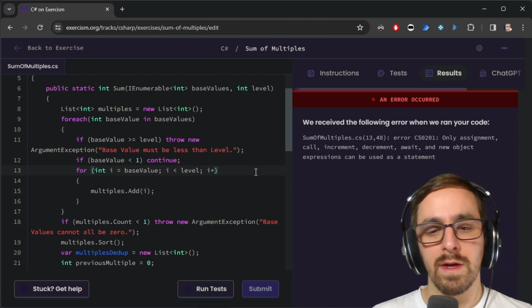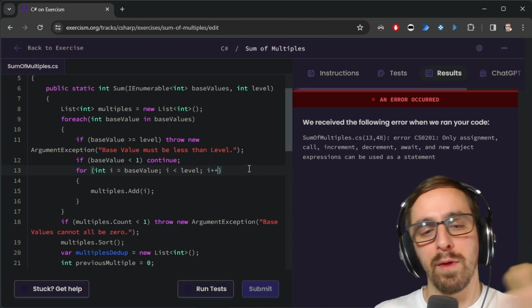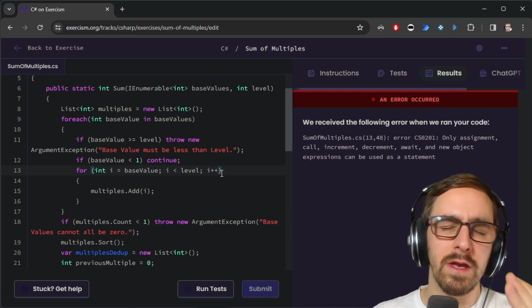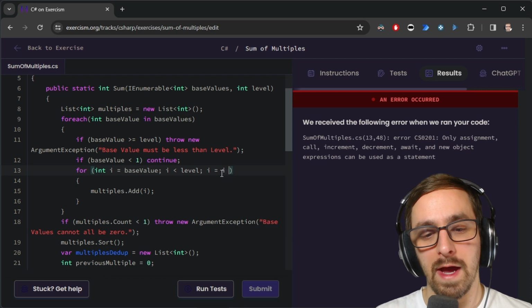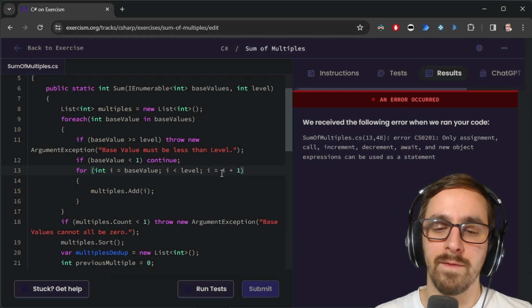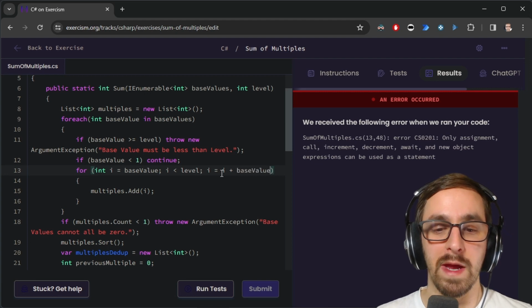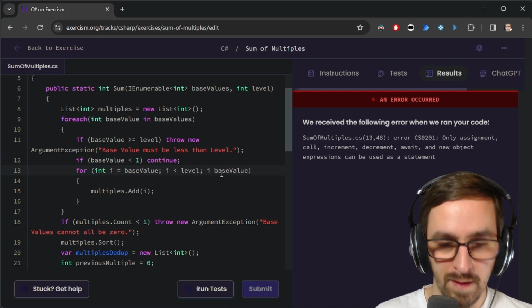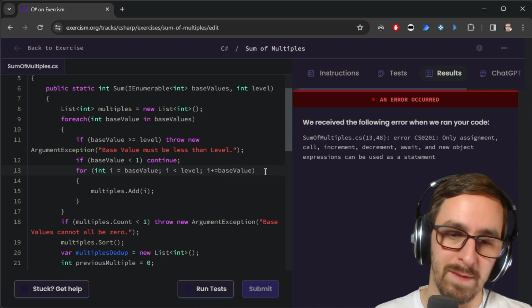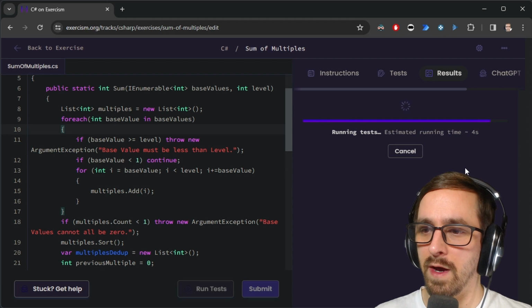A lot of times what you're doing is like i++, so it looks like you're just going i plus i or something, but what this is implying is that you're going i equals i plus 1. And what I'm supposed to do here is i equals i plus base value, or you can shorten it to i plus equals base value. That makes sense.